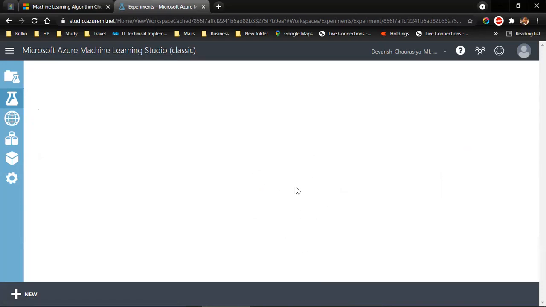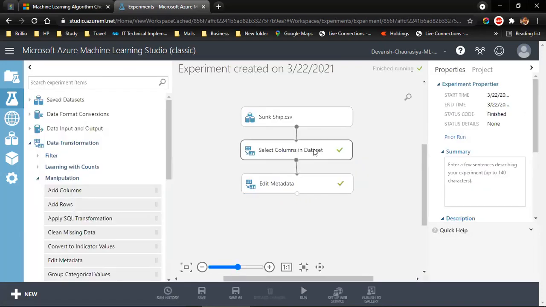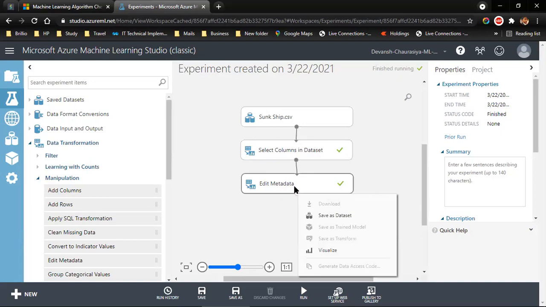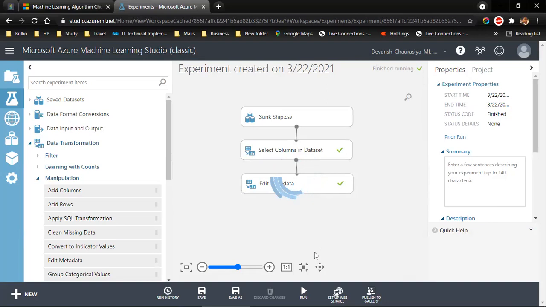Now when I'm running it, it ran this as well as it ran this. It ran both, but I did not need to run this because it has already run. I only had to run this. So next time, we will select the module which we want to run. We will not run everything. Okay. Now I have done the metadata change from string to categorical. Let's take a look.